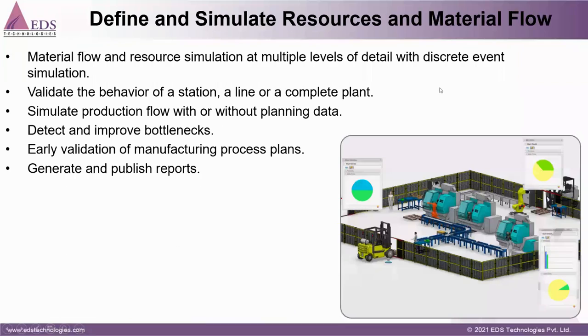And also after laying out this plant, we have a footprint for simulating the complete workflow from the beginning to the dispatch of the product. So I can simulate the machine chart and machine utilization.